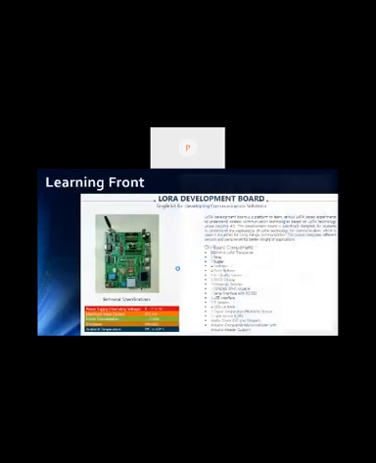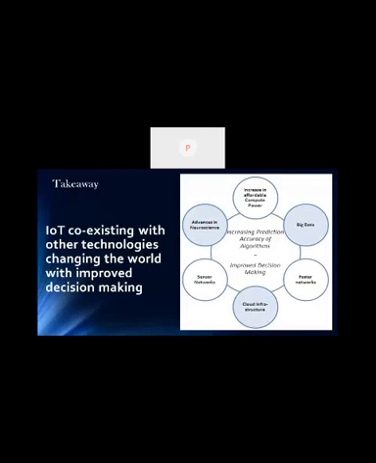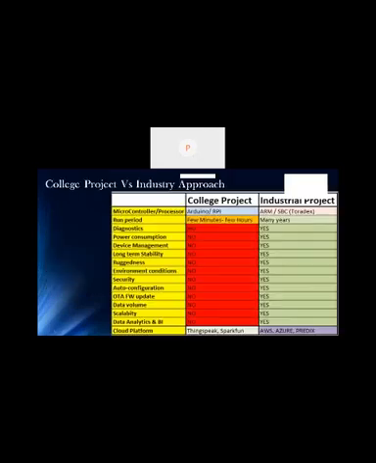And now we discuss the takeaway. What did you learn today? This IoT has to coexist with other technologies. I think you all agree, right? After having so much discussion, if we include IoT with other technologies, we can have improved decision making. So we have to work with big data, sensor networks, faster networks, and cloud infrastructure. All these technologies will come together to make a better business case.